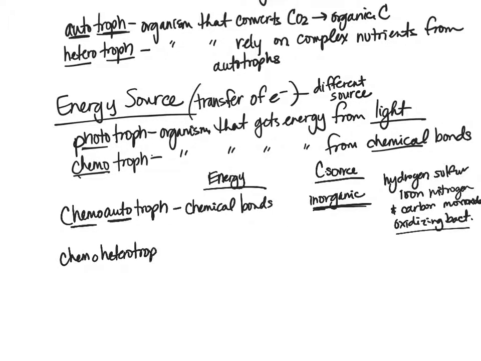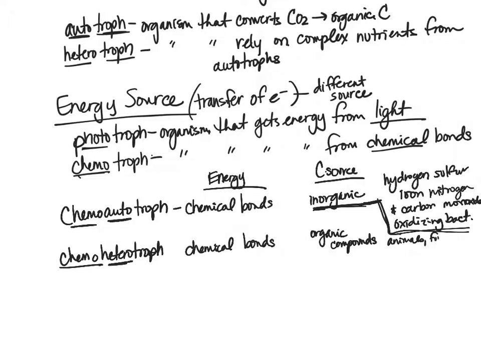The next one is our chemoheterotroph, right? Just combining these terms again, chemo, meaning they get their energy from chemical bonds. Then hetero, meaning that they get their carbon from complex nutrients, so from organic compounds. When we're talking about a chemoheterotroph, this is what we're talking about ourselves, for example. So chemoheterotrophs, we're talking about all animals, fungi, some protozoa, some other bacteria too. But I think that when we think of chemoheterotroph, it's easiest to think of ourselves.